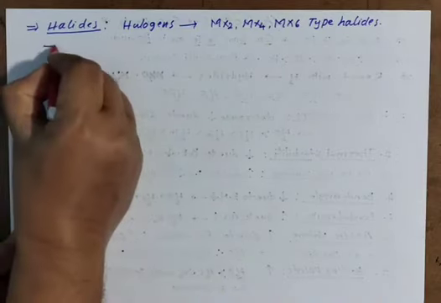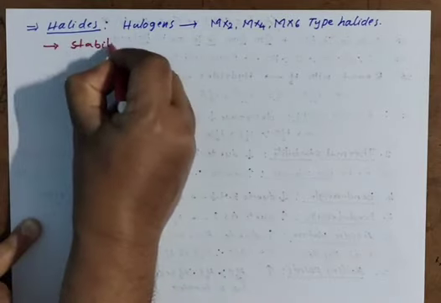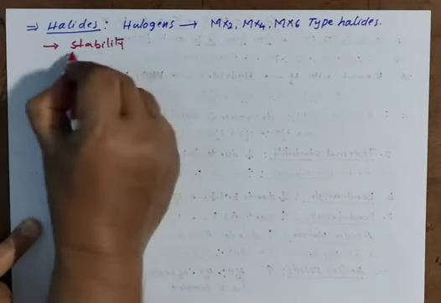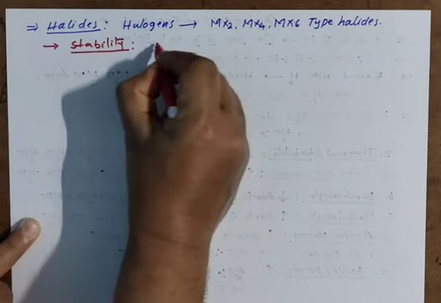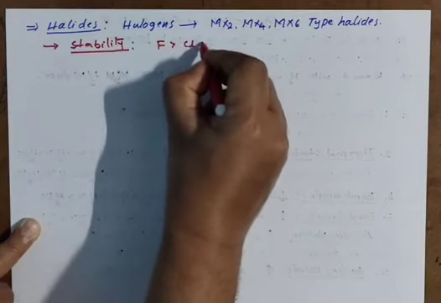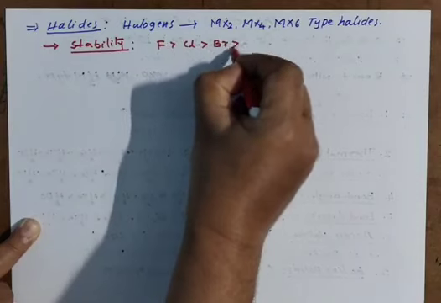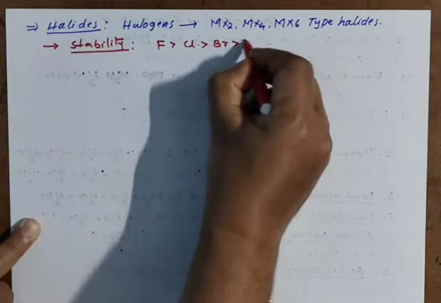And the stability of these halides we have to discuss. Stability of this family's halides: fluorides are more stable than chlorides, chlorides more stable than bromides, bromides more stable than iodides.